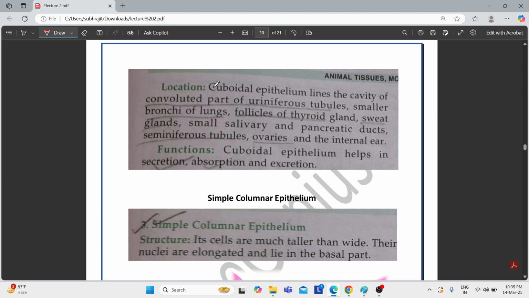Now the location of the cuboidal epithelium. The cuboidal epithelium is present in the convoluted parts of the uriniferous tubule, in the bronchi of lungs, in the follicle of thyroid glands, and so on. Their functions are secretion, absorption and excretion. Almost all epithelia have more or less the same function, you can say. You just need to memorize the location and the function.